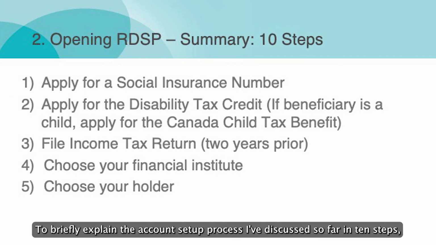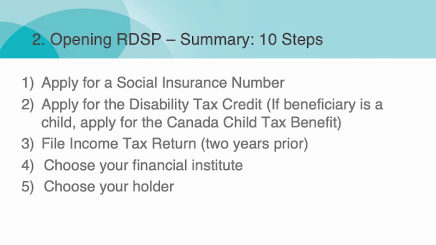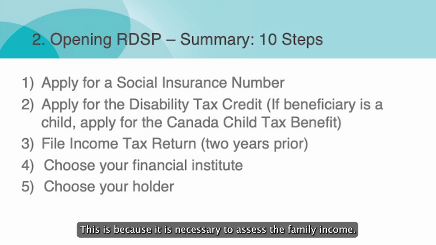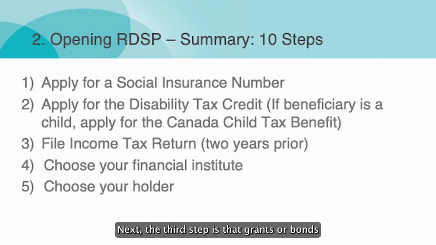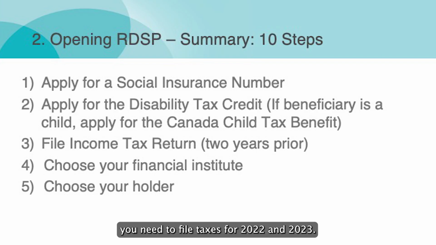To briefly explain the account setup process I've discussed so far in 10 steps. First, apply for a social insurance number. Second, apply for the disability tax credit. If the beneficiary is under 18, also apply for the Canada Child Tax Benefit. This is because it is necessary to assess the family income. Next, the third step is that grants or bonds are calculated based on the income from the past 2 years. So, if you want to receive government support in 2024, you need to file taxes for 2022 and 2023.